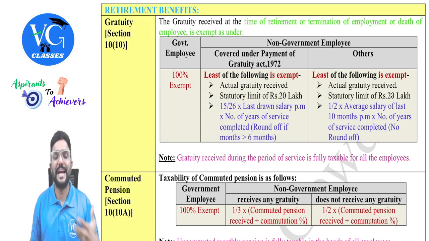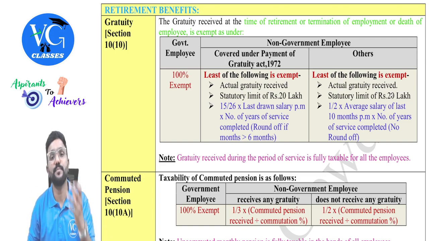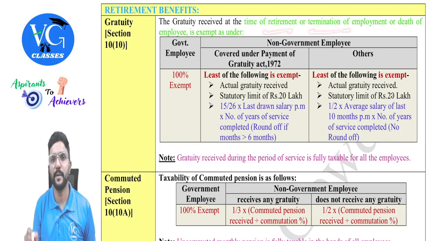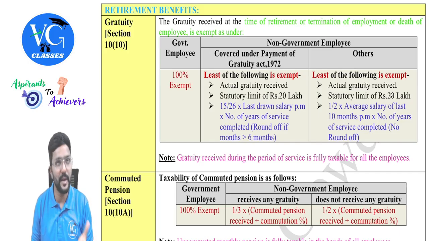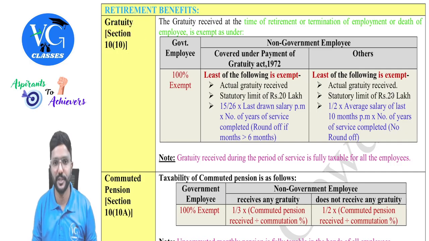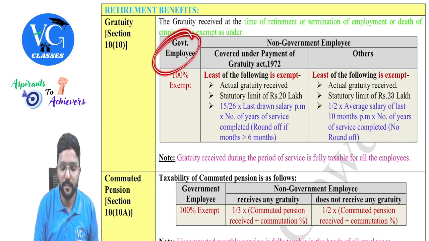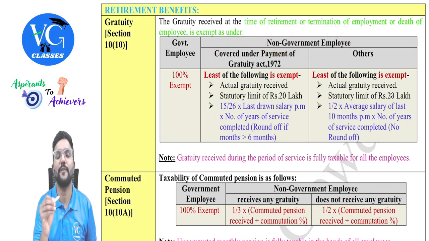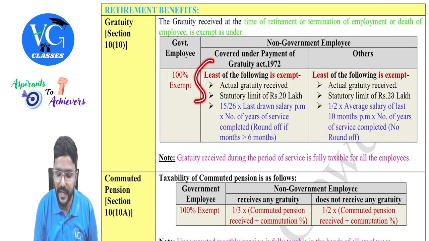Okay. So gratuity is a lump sum amount which is paid by employers to employee in order to support his post-retirement life. So if gratuity is received by employee at the time of retirement or termination of an employment, or if in case employee has died, then if any of the family members are receiving it, then exemption is available under section 10(10). But how much? If an employee is a government employee, 100% is exempt, guys. Or if employee is a non-government employee, we need to check whether they are covered under the Payment of Gratuity Act. If yes, the following is exempt.